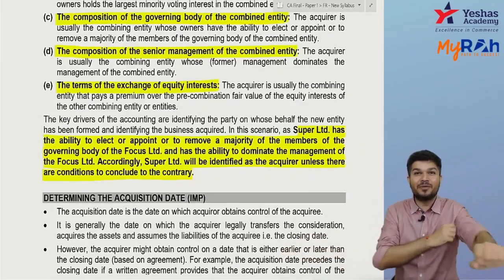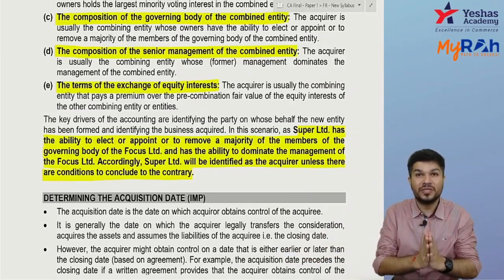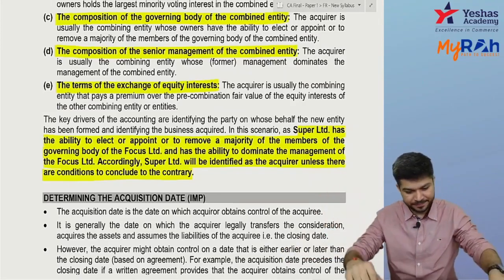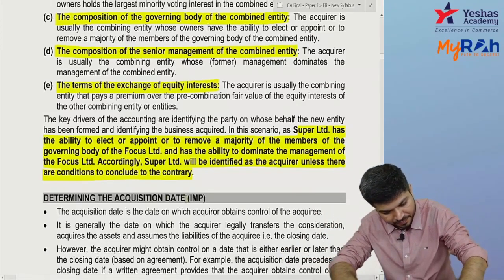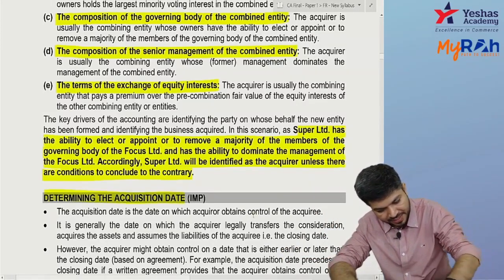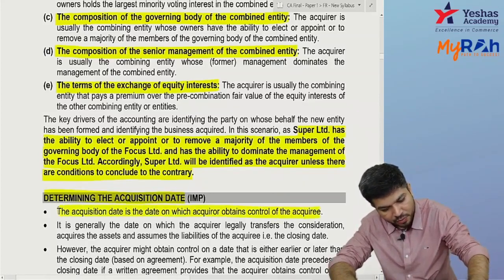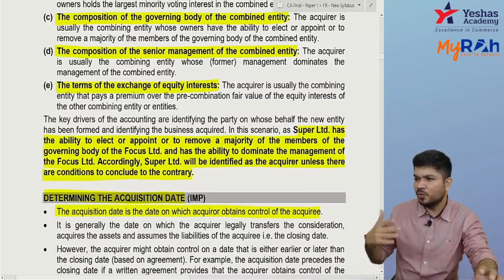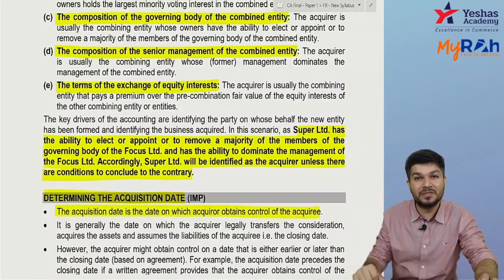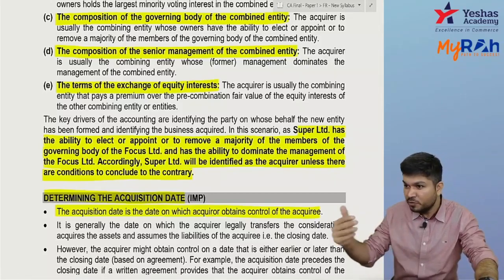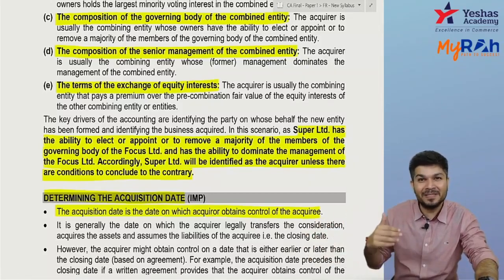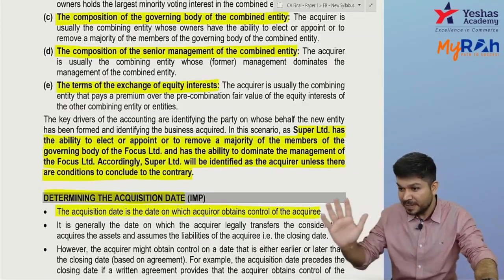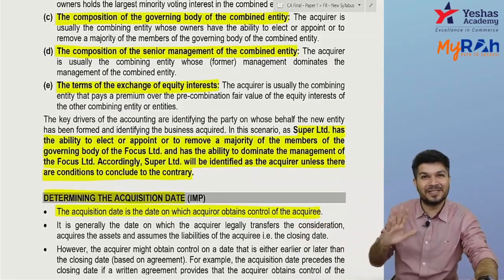Now, determining acquisition date. Acquisition date is the date on which the acquirer obtains control over the acquiree. Now tell me, generally, if I get control over you, can I say it is when I pay you the PC, the purchase consideration? If I pay you PC, you will give me your assets and liabilities, and I get control over them.